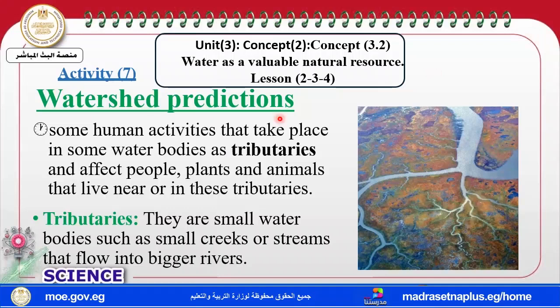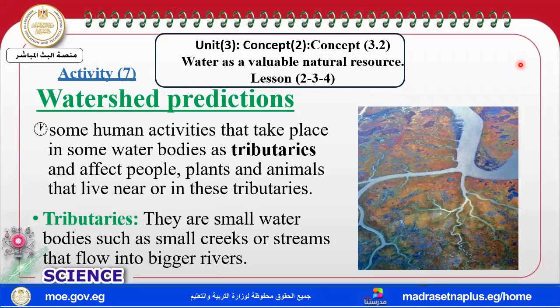Take care that human activities which take place in some water body, like the tributaries, affect the people, animals, or plants found in these tributaries, and not only in these tributaries, but also what lives near the tributary.